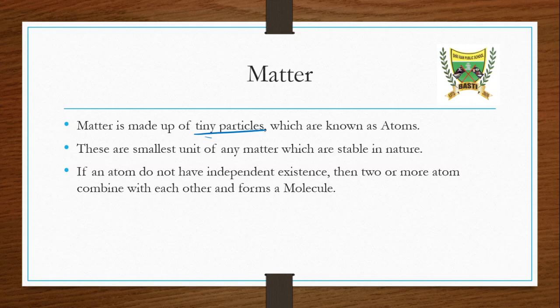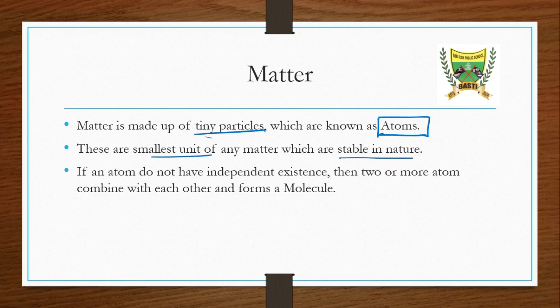That is the smallest unit, the tiniest particle, which we can't simply break any further. That particle is known as the atom. So what is an atom? We will say matter is made up of very tiny particles which are independent and stable in nature. Atoms are basically the stable, tiniest particles, the smallest unit of matter.